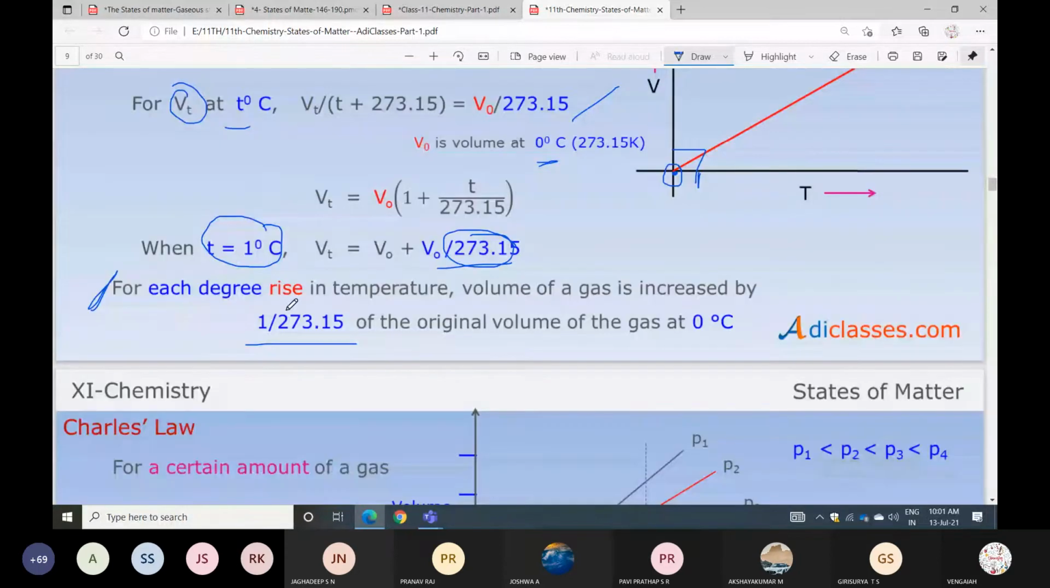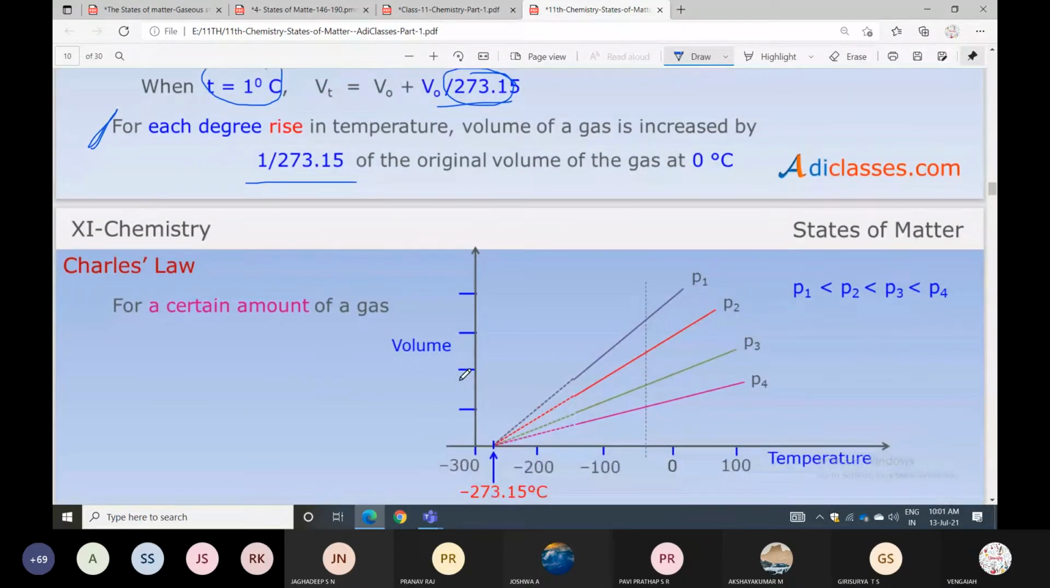For each degree rise in temperature, the volume of gas increases by 1 by 273 of the original volume of the gas at 0 degree centigrade. The 0 here is absolute temperature. So if we increase the temperature, volume also increases, by 1 by 273 for each 1 degree.